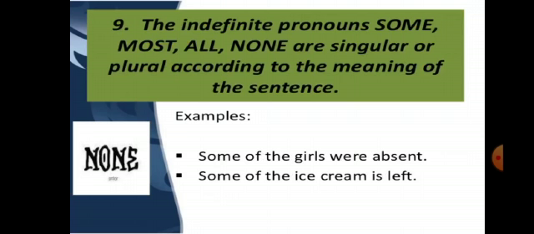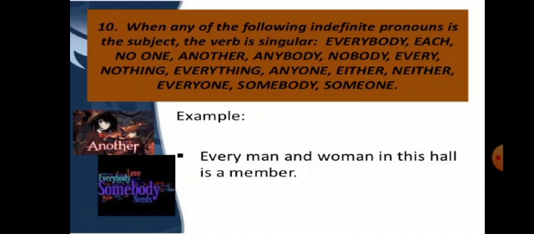The indefinite pronouns some, most, all, none are singular or plural according to the meaning of the sentence. So there is no fixed rule. When some is used, it may take a singular verb and it may take a plural verb. It depends upon the sentence. Some of the girls, here we are talking about plurals, so we will use were, a plural verb. Some of the girls were absent. Some of the ice cream is left. So it depends upon the sentence.